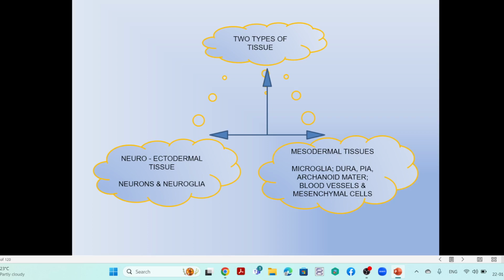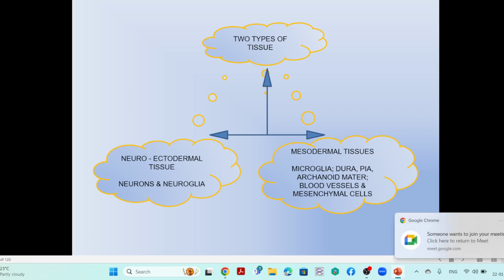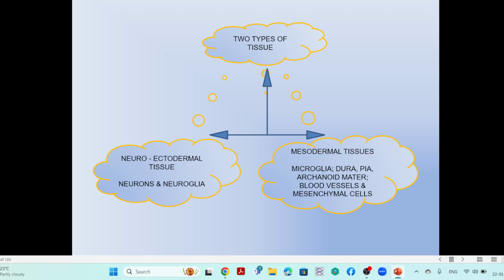So there will be two types of classification of nerve cells. But here, particularly the neuroectodermal tissues are the neurons and neuroglia.